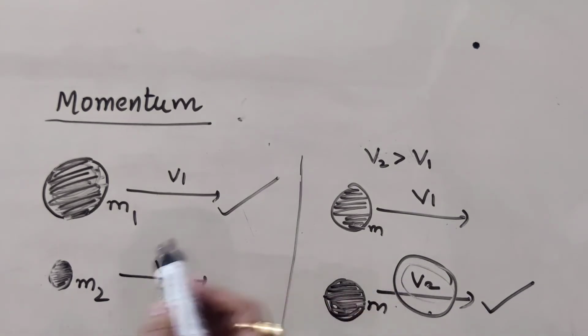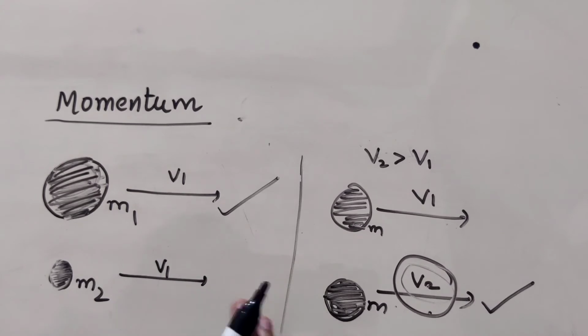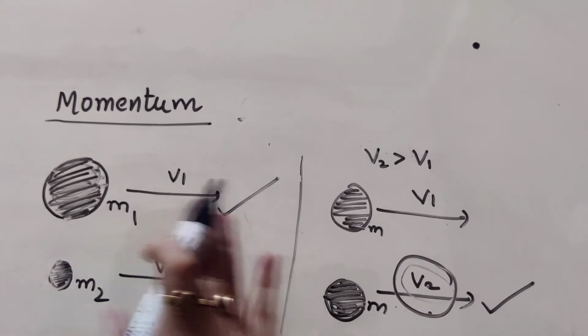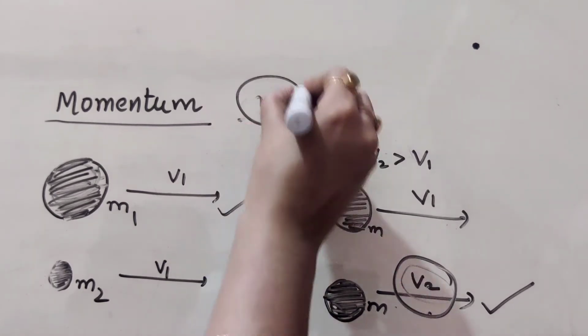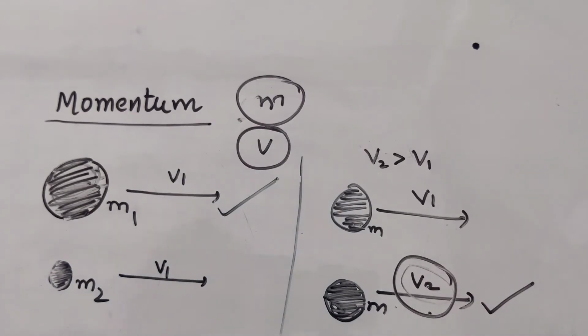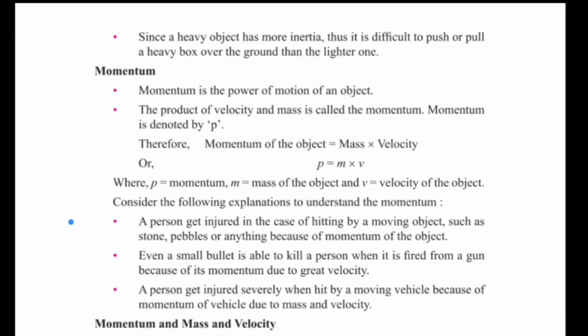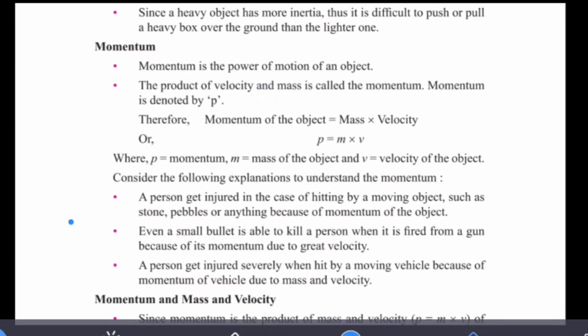So from these two cases we concluded that the force required to stop a ball depends upon the mass of the ball and also on the velocity of the ball. So we can say this product of mass and velocity is called momentum. That is, P is momentum, which is equal to the product of mass and velocity.